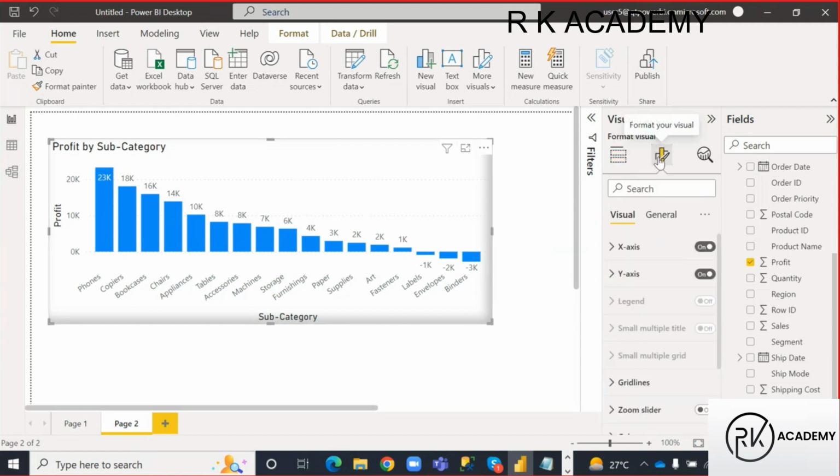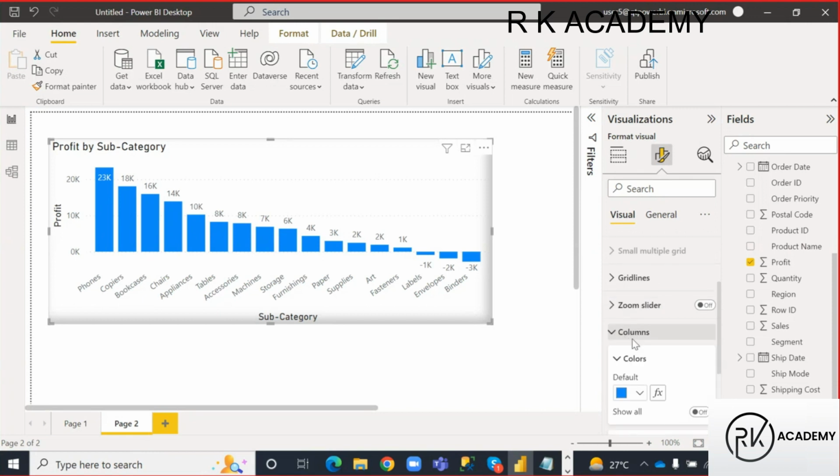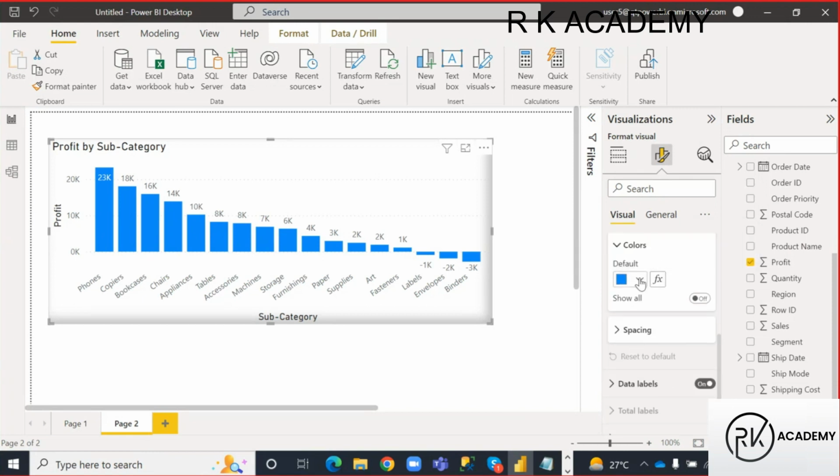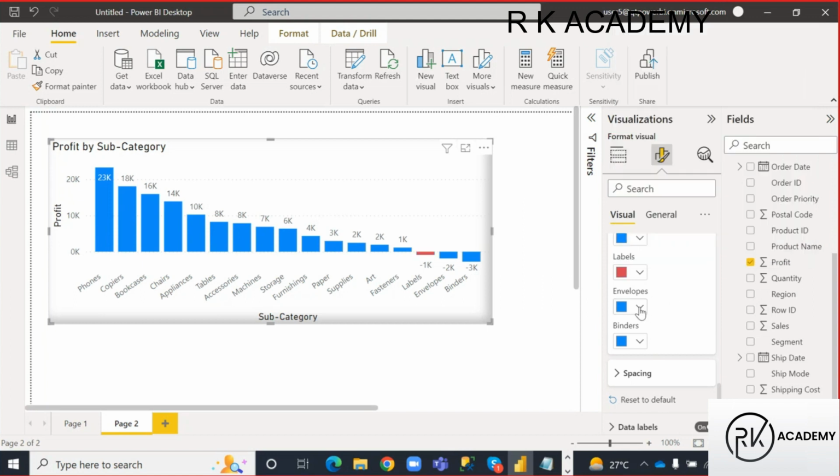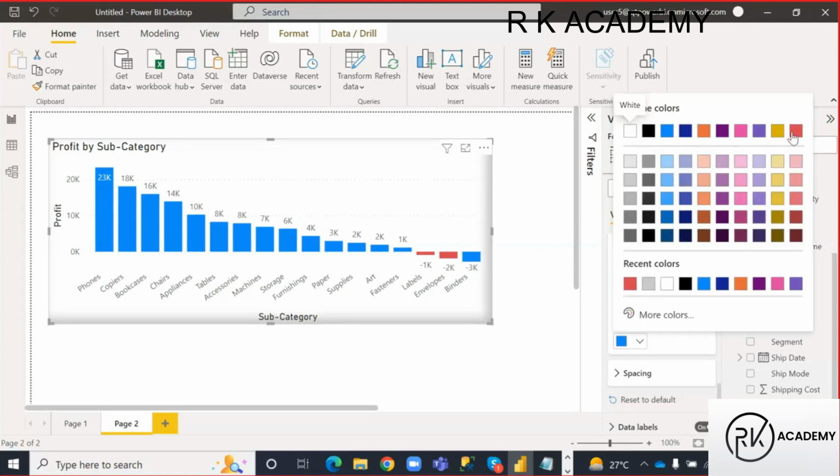Go to the formatting options. Under formatting options, go to the columns. Under columns, the default color is blue, right? Here, show all is switched off. Let me switch on that, guys. If I go to the subcategory, what are those subcategories with negative profits? Labels, envelopes, binders, right? For labels, let me give red color, guys. For envelopes also red color. For binders also red color.